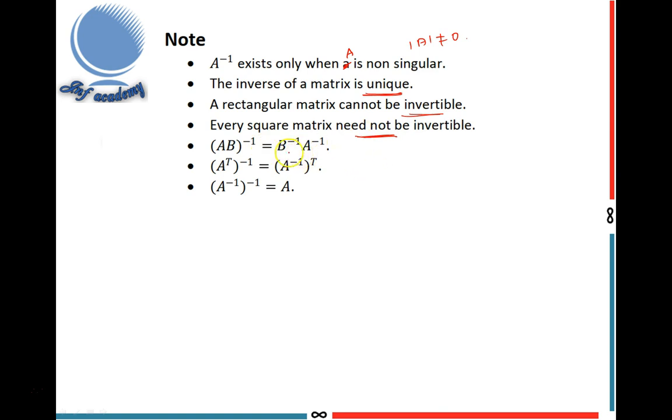Next, AB whole inverse equals B inverse A inverse, and A transpose whole inverse equals A inverse transpose, and A inverse whole inverse equals A. Okay, these three are formulas. These are the important notes in inverse of a matrix. These are the basic concepts in rank and inverse topic.